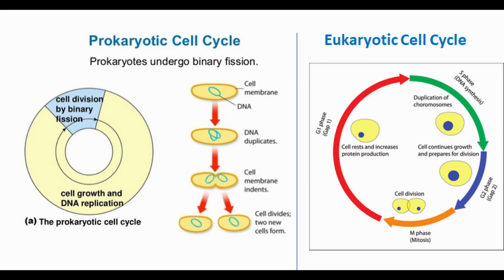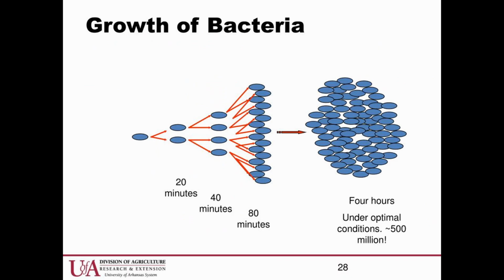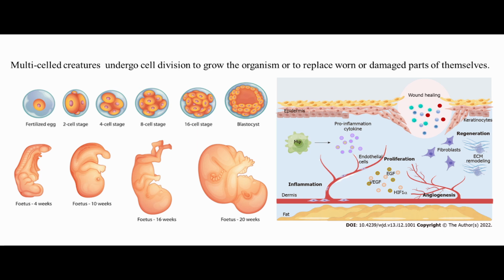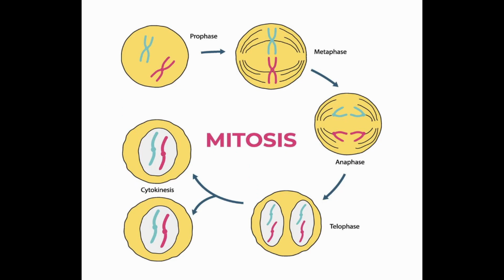Both single-cell organisms and multicellular creatures have their own cell cycles. Single-celled organisms undergo cell division to increase the population. Multi-celled organisms undergo cell division to grow the organism or to replace worn or damaged parts of themselves. Asexual cell division is called mitosis.